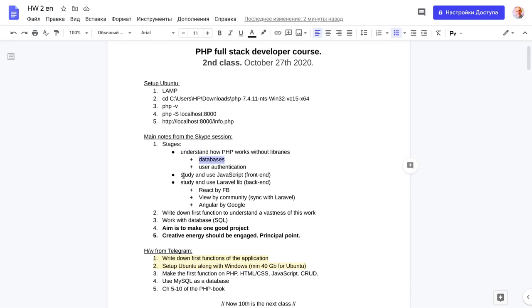Then second step is to study and use JavaScript front end, and next one is to study and use Laravel library as a backend. And we discussed that there are three major things like React, Vue, and Angular. And so I made this Ubuntu system. It was not easy because I only had heard about that.